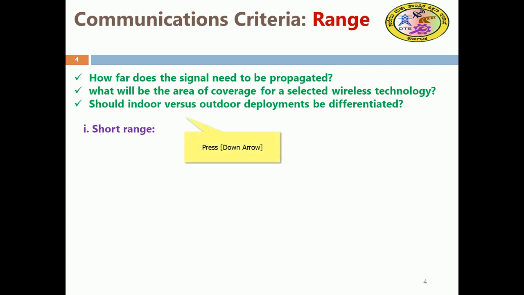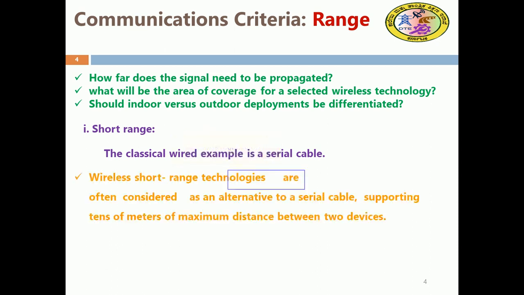So that is basically short range. A classical wired example is a serial cable. Most of the classical examples we have seen so far in domestic applications use a serial cable as the wired communication, that is short range.